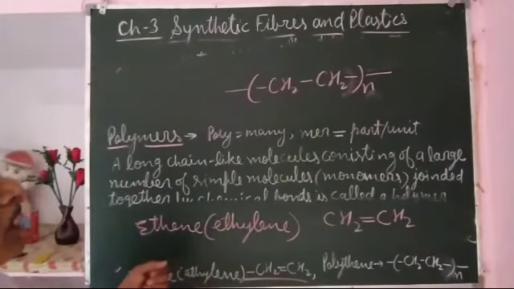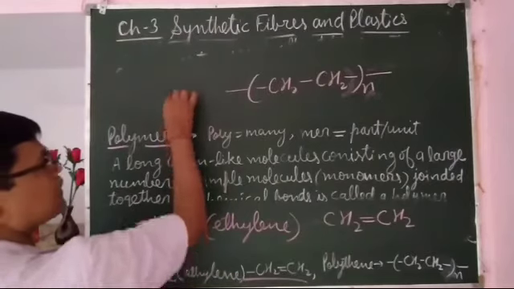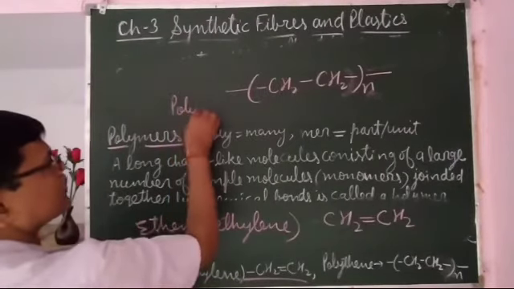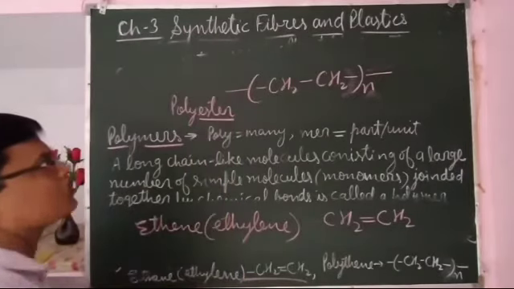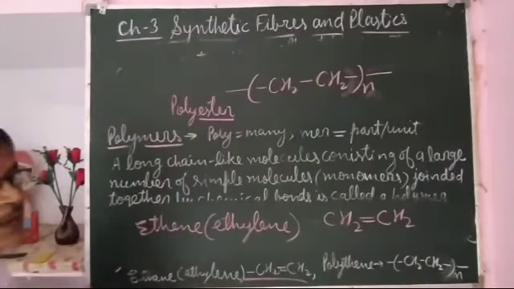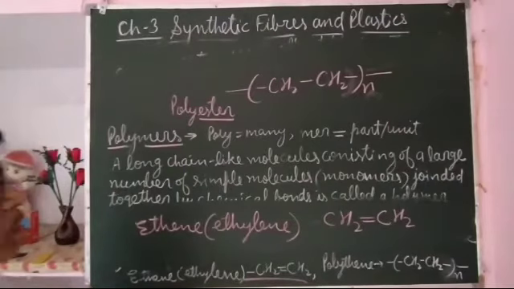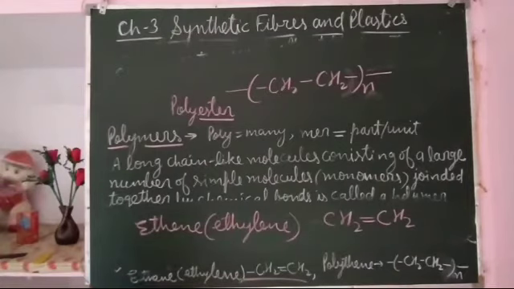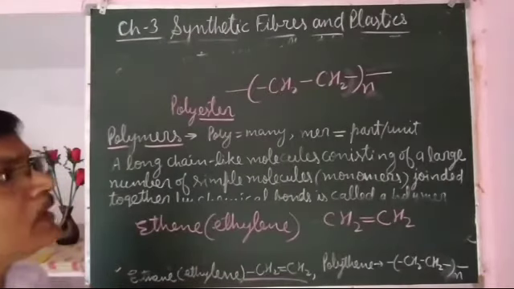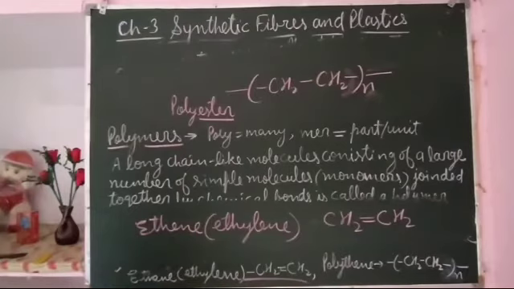Like this, if you take the example of polyester, here ester is the monomer and polyester is the polymer. So, like this, all polymers are made up of small units, and they are large chain-like structures, large molecules.